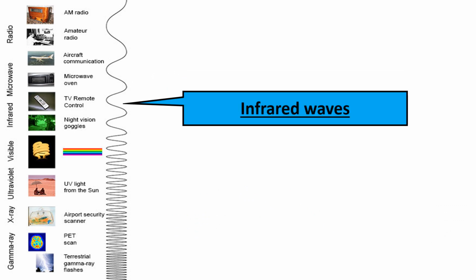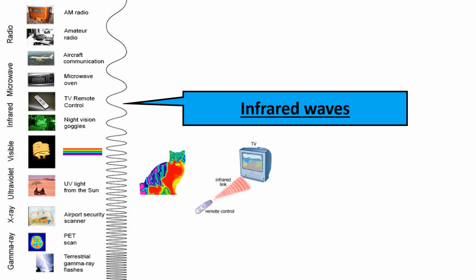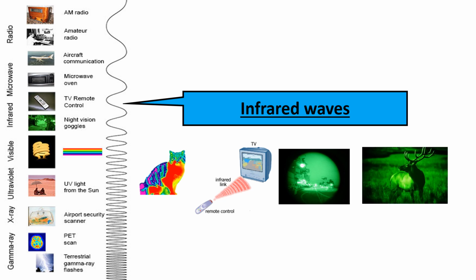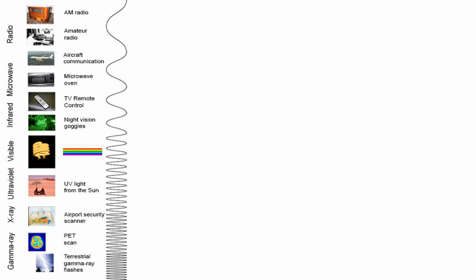IR waves. We encounter infrared every day. The human eye cannot see it, but we can detect it as heat. A remote control uses these waves to change channels on our TV. Instruments that can sense infrared energy, such as night vision goggles or infrared cameras, allow us to see the infrared waves emitted from warm objects such as humans and animals.